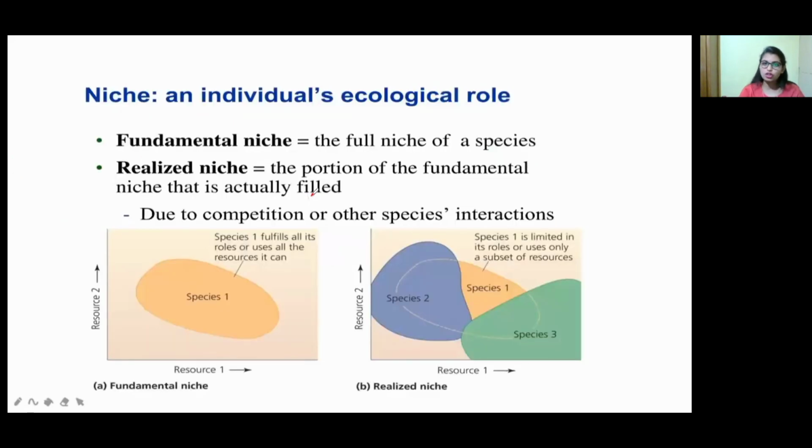Now come to the niche. A niche is an individual ecological role. The fundamental niche is the full niche of a species, and the realized niche is the portion of the fundamental niche actually filled. See here, this is the fundamental niche, meaning the full niche of the species is covered. In the realized niche, species one limits its role and uses only a subset of resources. The resource that belongs to species one is also taken by species two, and also by species three. So this is about the realized niche and the fundamental niche.